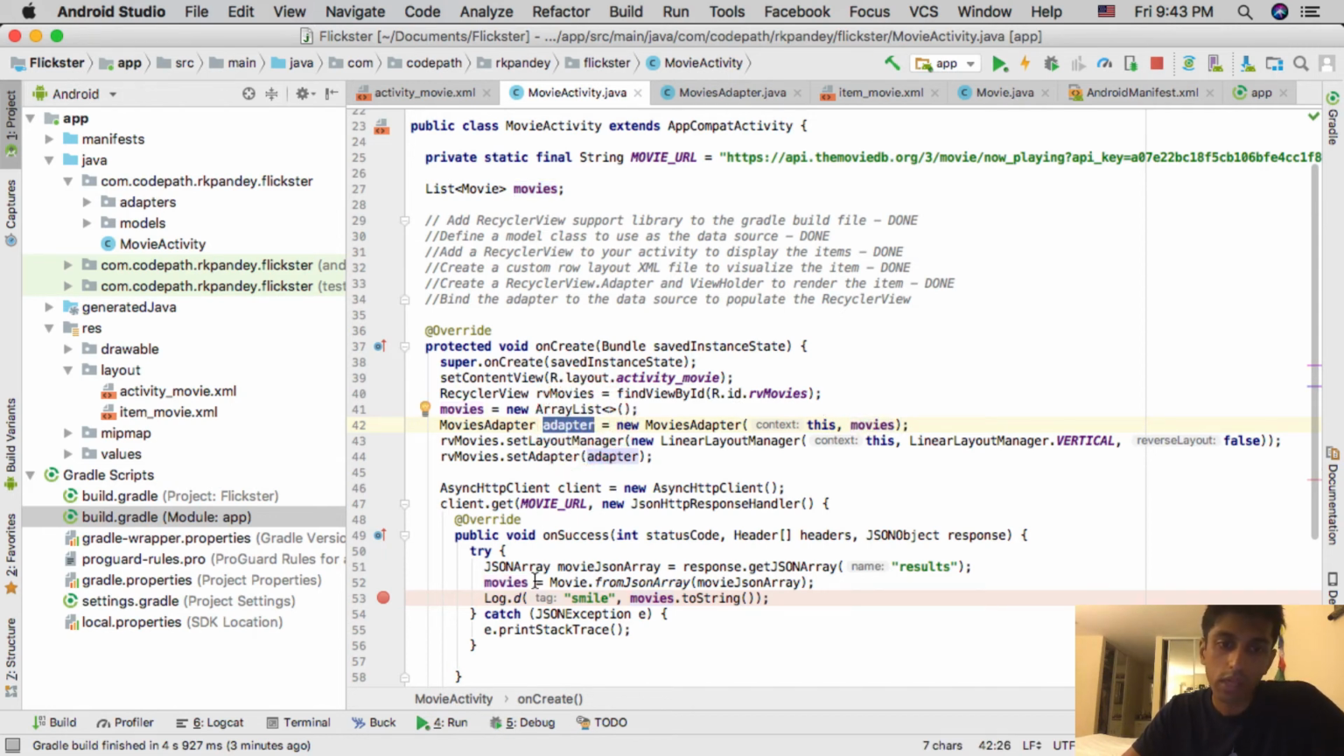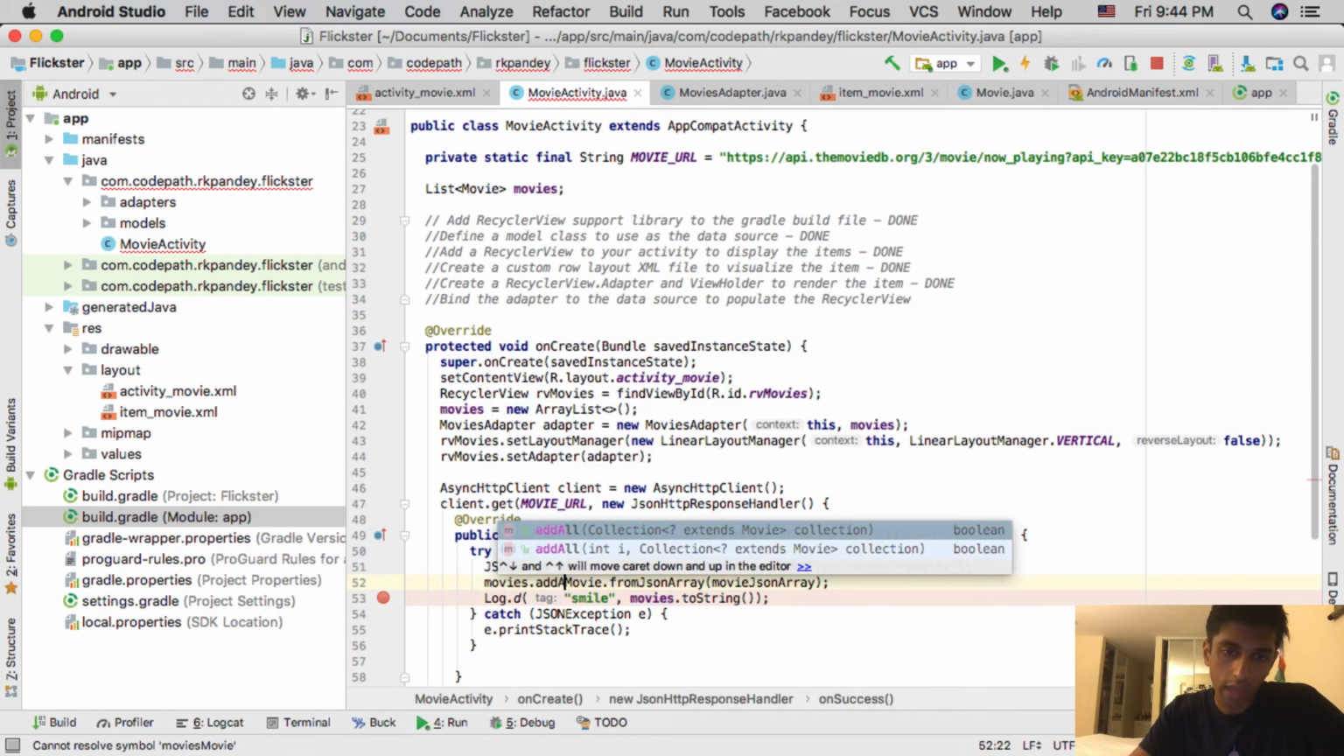But one thing we need to do is we shouldn't change the reference of movies for the adapter. If we change the reference, then the adapter will kind of forget what movie it's rendering, and they'll be out of sync. So instead of redeclaring it over here, you want to actually say addAll.